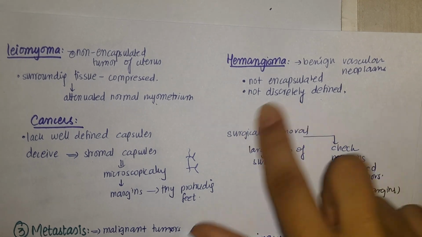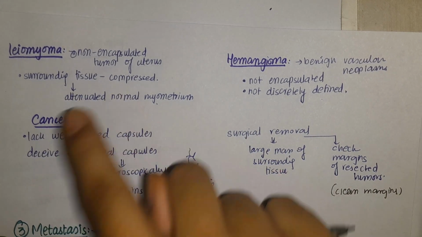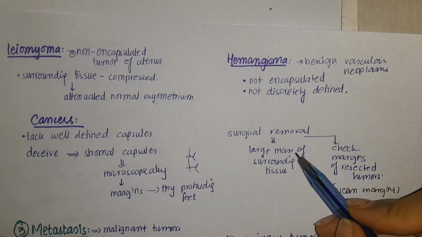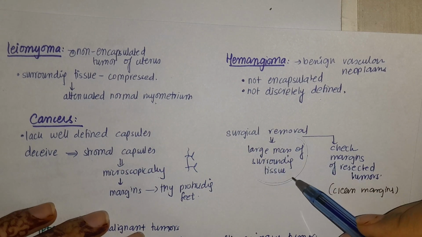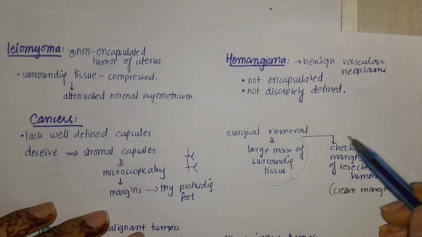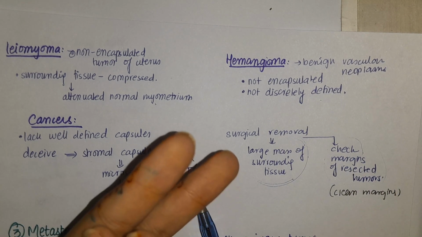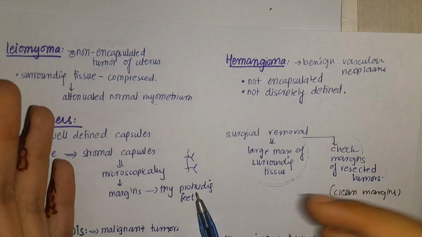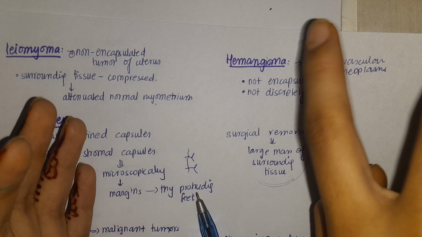So whenever we are going to surgically remove this malignant cancer, what will we do? We will also remove a large mass of the surrounding tissue, and we will check the margins of the resected tumor. Two things: we will remove a large amount of tissue from the surrounding region, so that the area where it has spread, the area where it has its feet, we can remove.